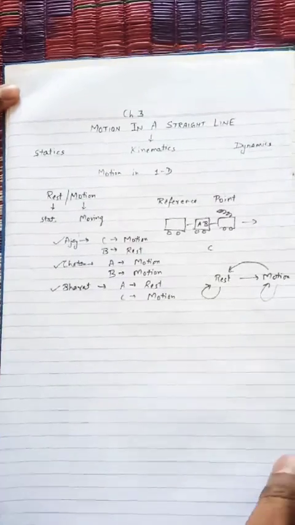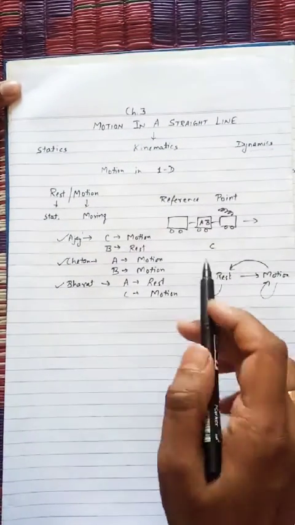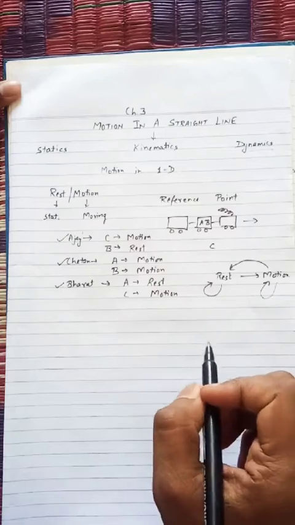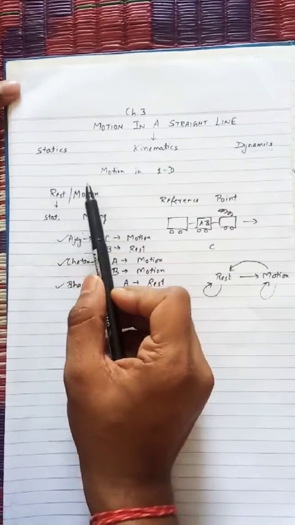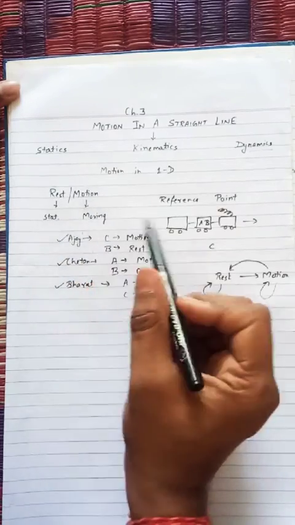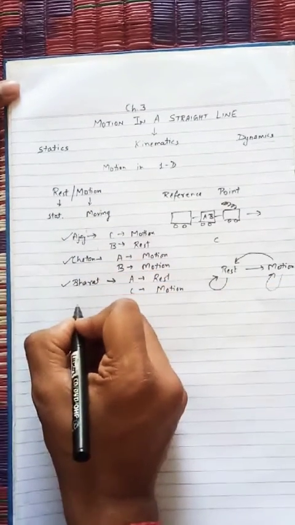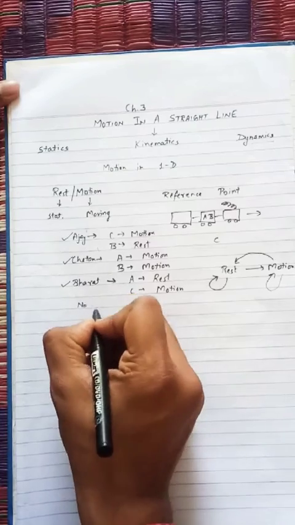So this is the general overview of the reference point. Now we can decide which particles are at rest and which particles are in motion. We can say that there is no absolute rest.